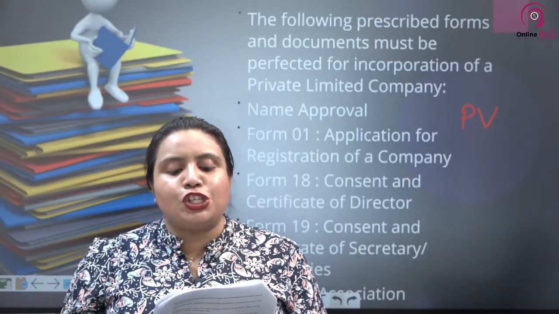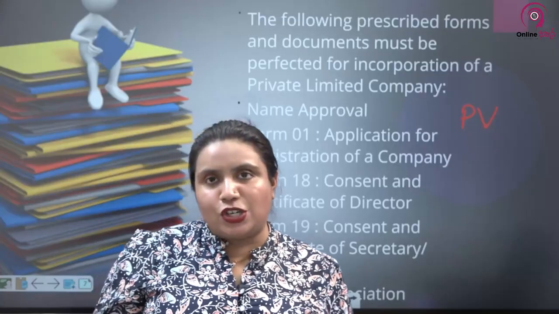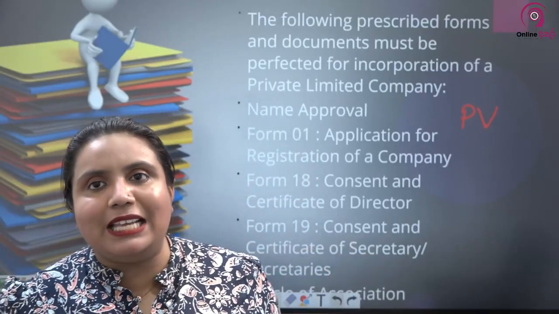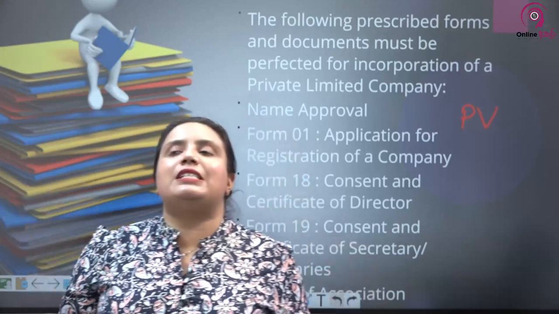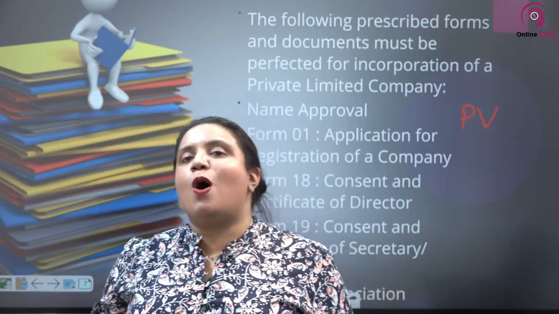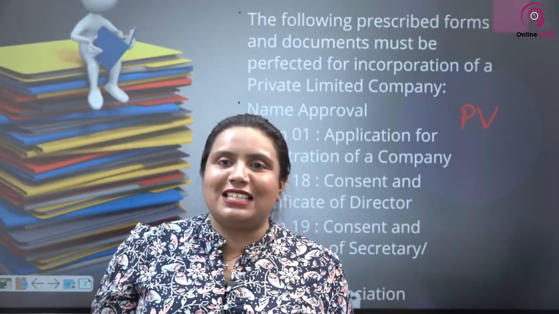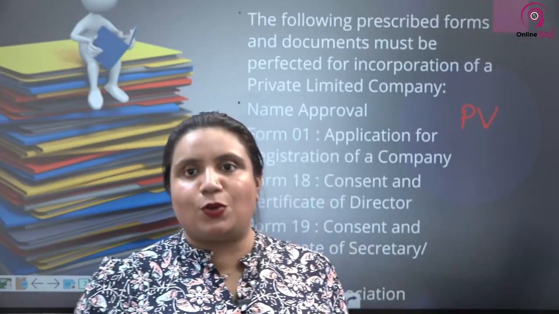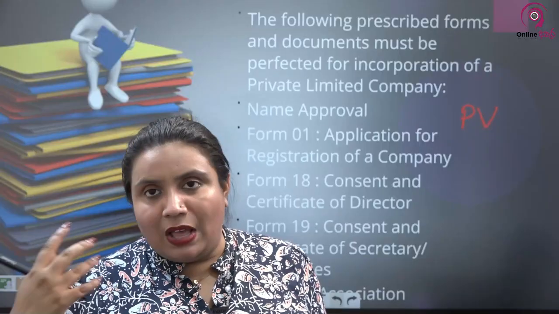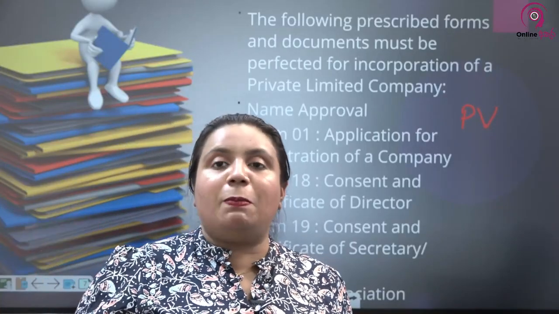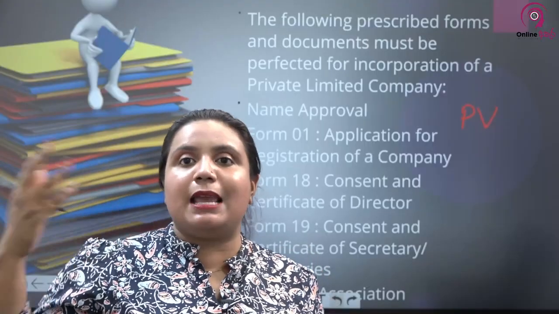The registrar shall then issue the certificate of incorporation. As I told you, always compare it with the registration of a child's birth. When you go to register the birth of the child, you can't tell the person at the counter, put any name you want, if you feel it's a girl, put that it's a girl. You have to give the particulars: whether it is a girl or a boy, the name, birthplace, address, mother's name, father's name.